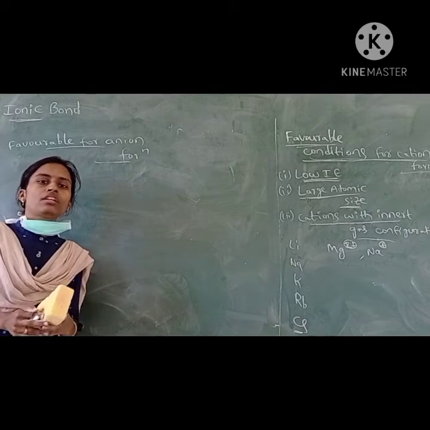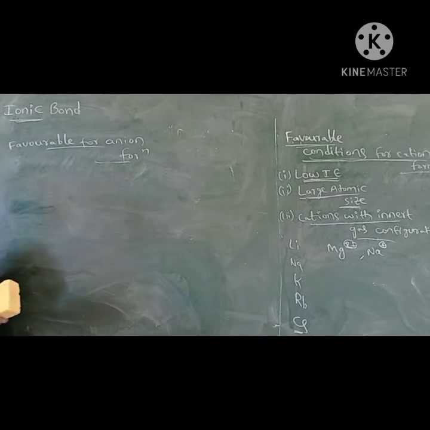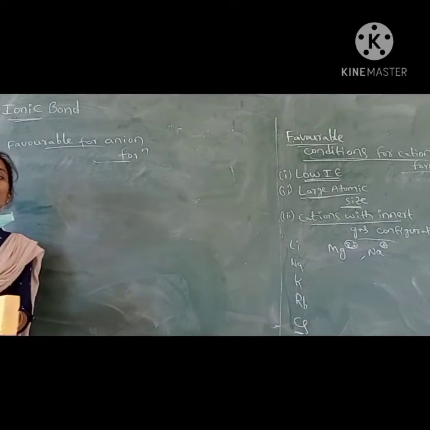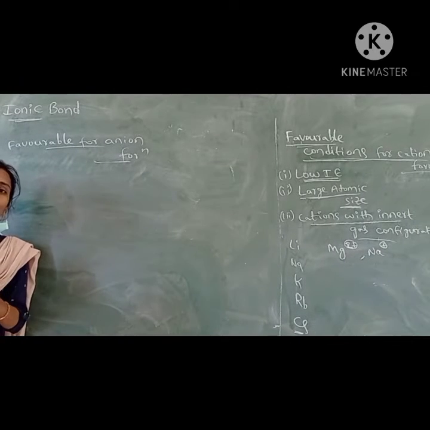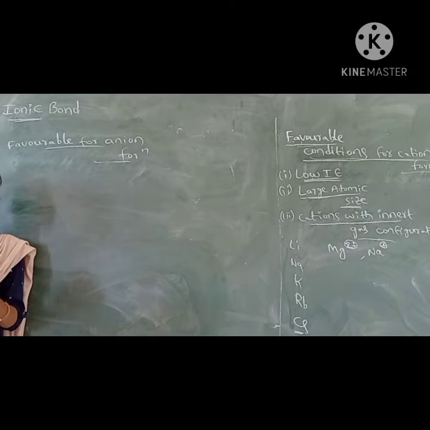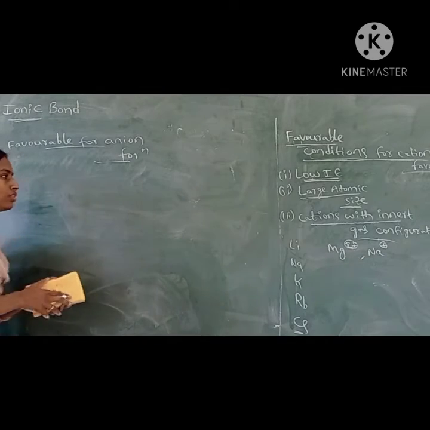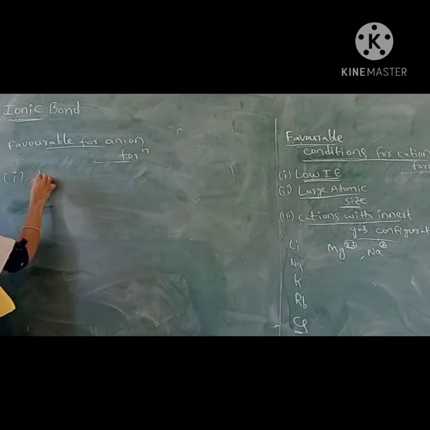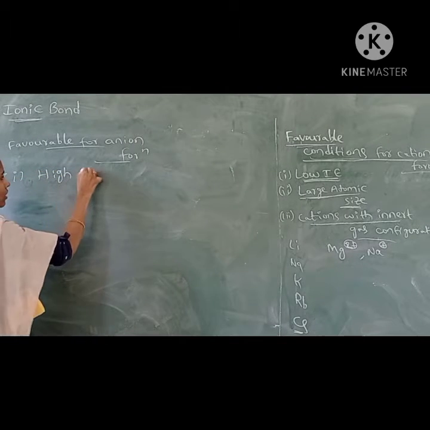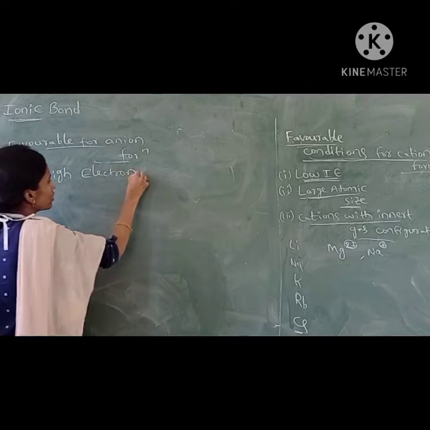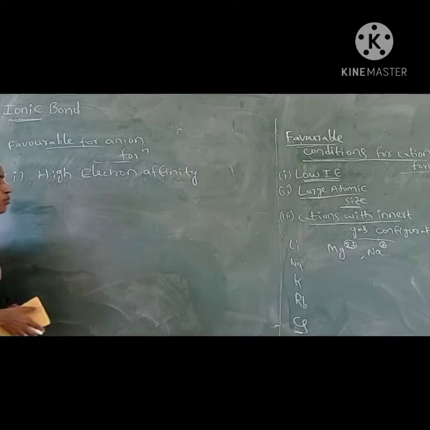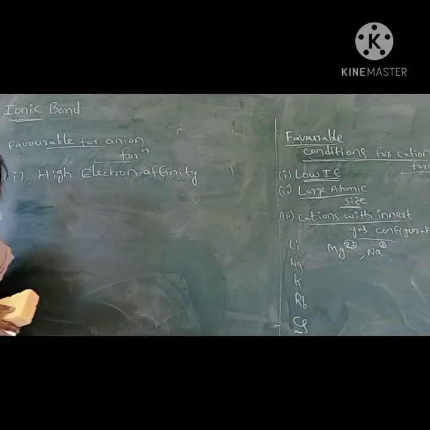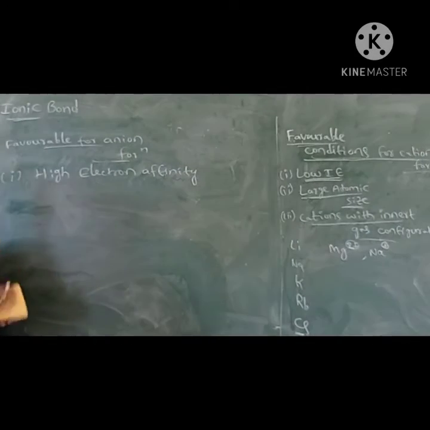A positive ion is called a cation and a negative ion is called an anion. An atom with more electron affinity, or tendency to accept electrons, will form the anion readily. So here we need high electron affinity. Atoms with more tendency to accept electrons will form the negative ion readily.